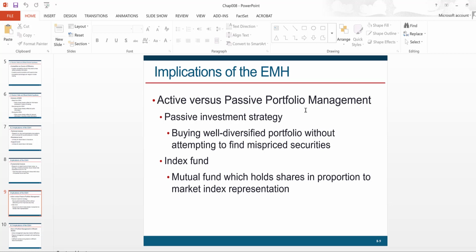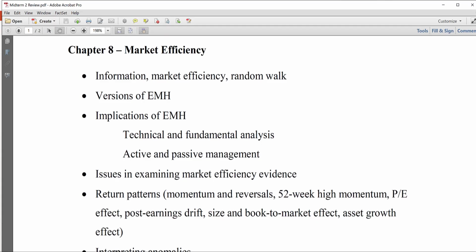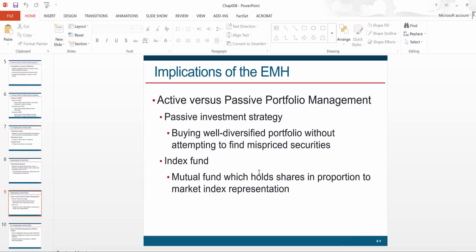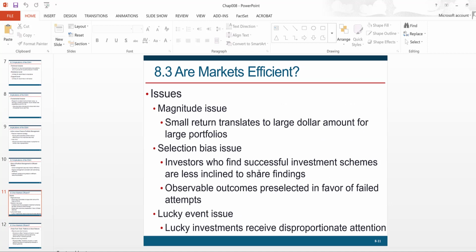And then active versus passive. If you are an active investor, you do not believe that markets are efficient. If you are a passive investor, you believe that markets are efficient, right? So active and passive investment. Then we talked about some of the issues that we need to be aware of in interpreting the evidence for or against market efficiency. So we talked about the magnitude issue, we talked about the selection bias, and we talked about luck versus skill.